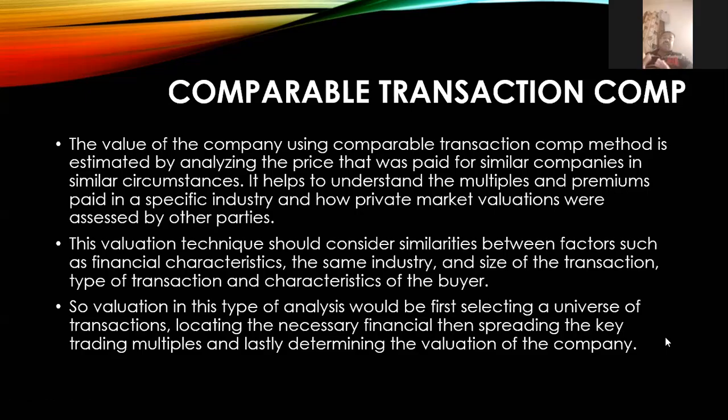Here we are comparing with similar companies doing a similar transaction in similar circumstances. Okay, this kind of valuation can happen. With this method, it helps to understand the multiples and premiums paid in the specific industry and how private market valuation compares versus other parties.